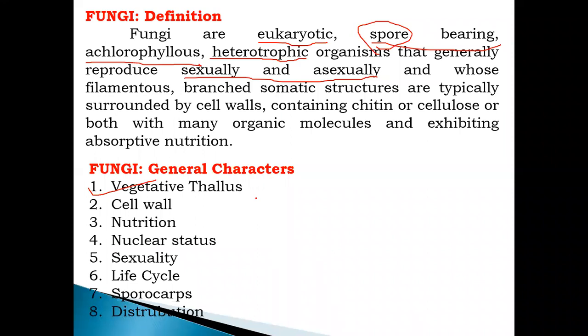The mycelium has various types: intercellular mycelium, intracellular mycelium, and vascular mycelium. Intercellular mycelium grows in between the cells and sends its organs of absorption, called haustoria, into the cell, and obtains or absorbs the food material.